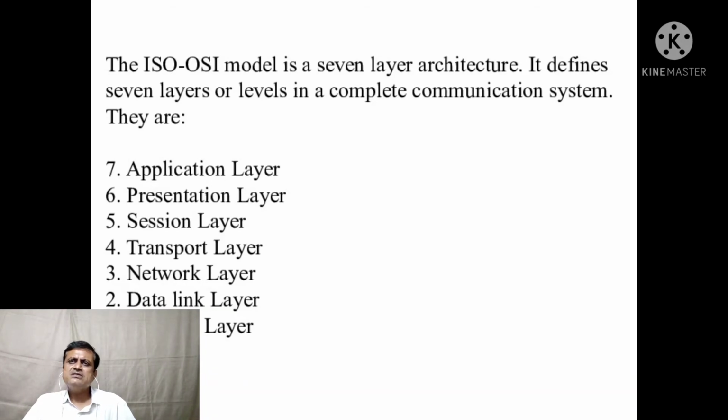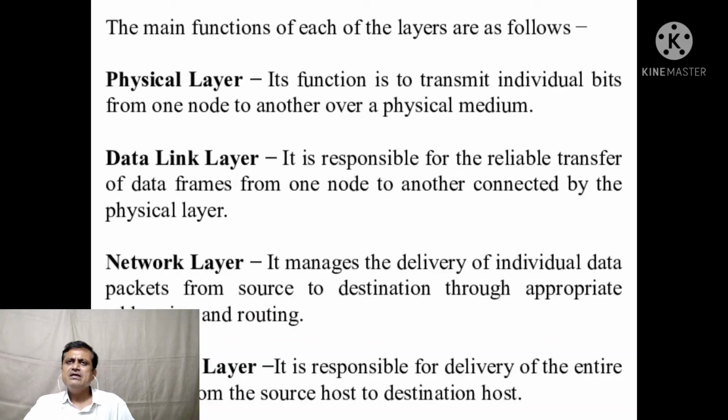Now this is the description of each layer. Physical layer: its function is to transmit individual bits from one computer to another, or one node to another, over a physical medium. Next is the data link layer. It is responsible for reliable transfer of data frames from one node to another connected by the physical layer.